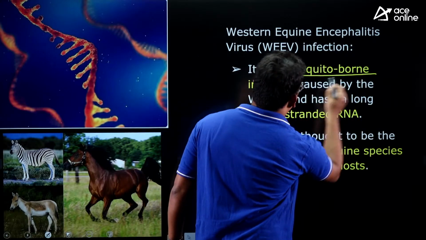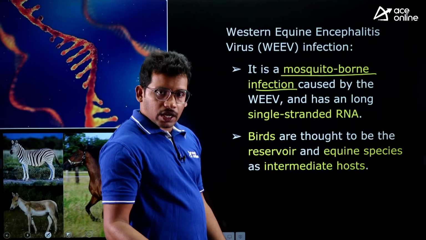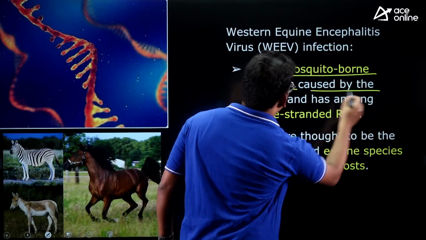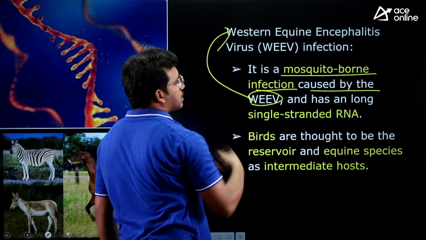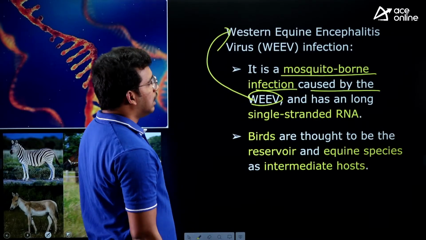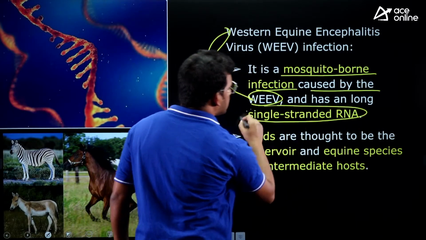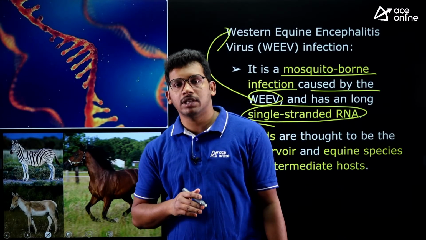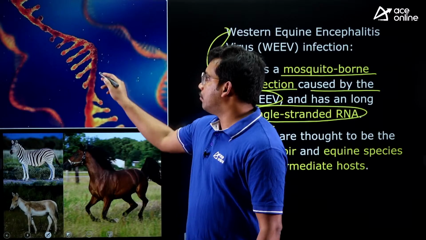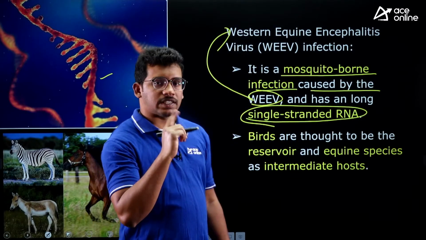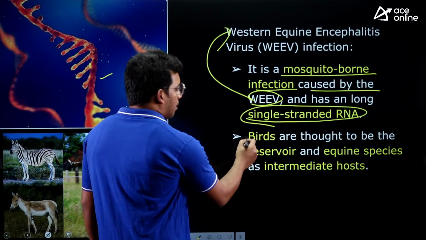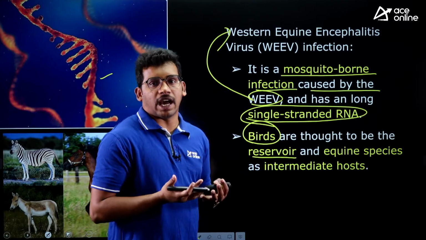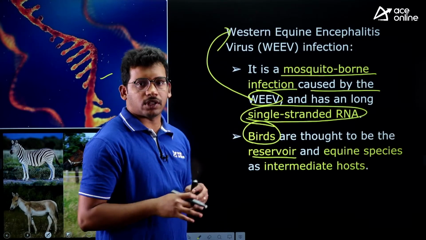It is a mosquito-borne infection, right? Like malaria, it is borne through mosquitoes, caused by the virus. The virus name is Western equine encephalitis virus, and it has a long single-stranded RNA. We have double-stranded DNA for humans, right? This particular virus has single-stranded RNA, okay? Birds are thought to be the reservoirs. Reservoirs means which can carry the disease, which can store the virus.